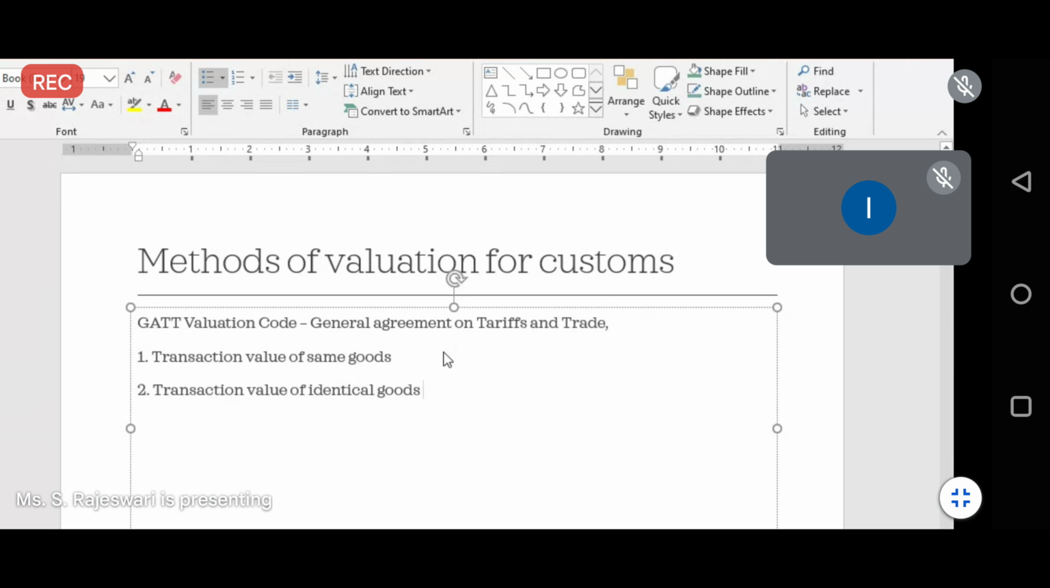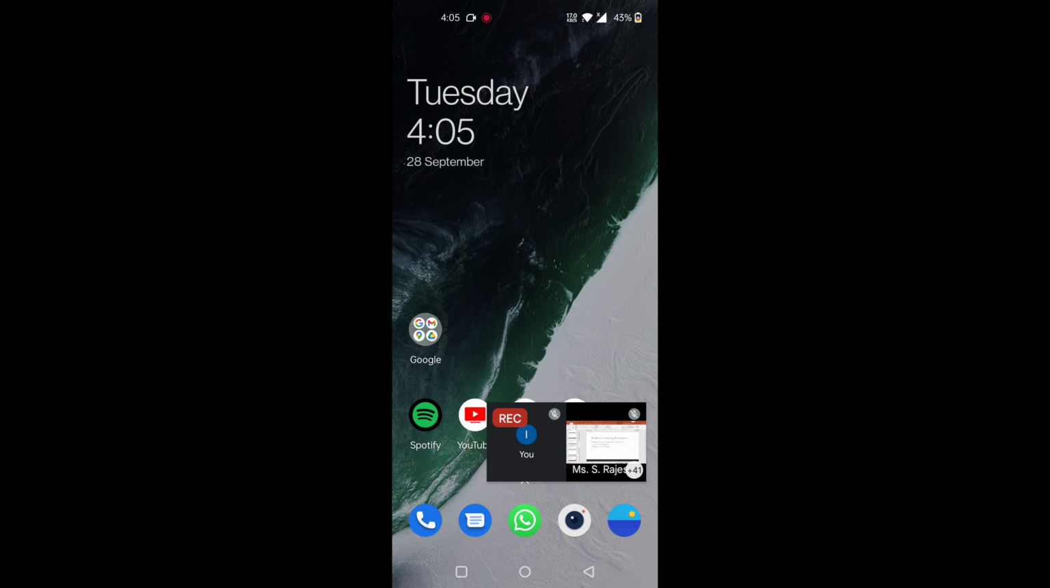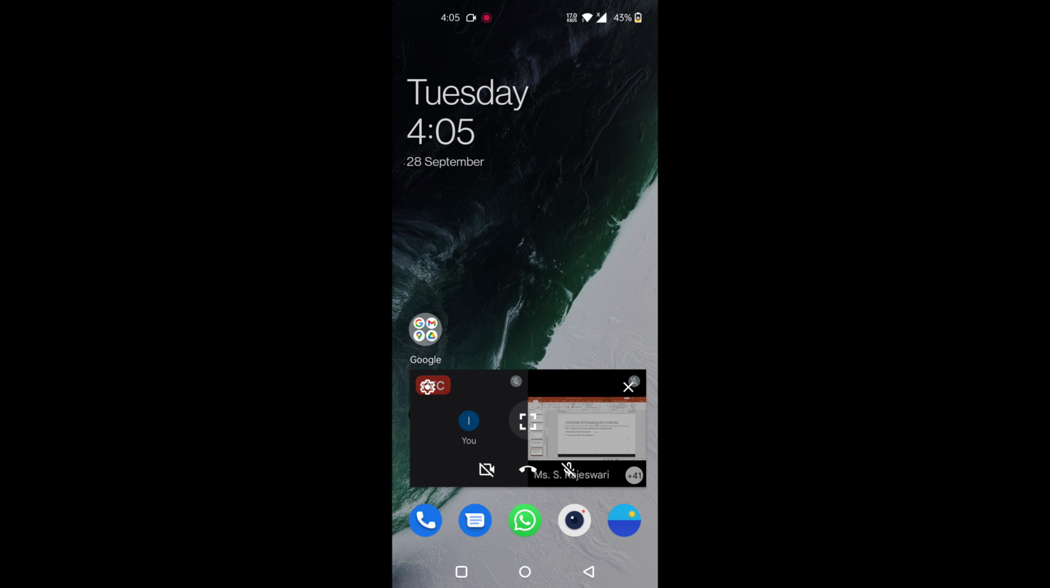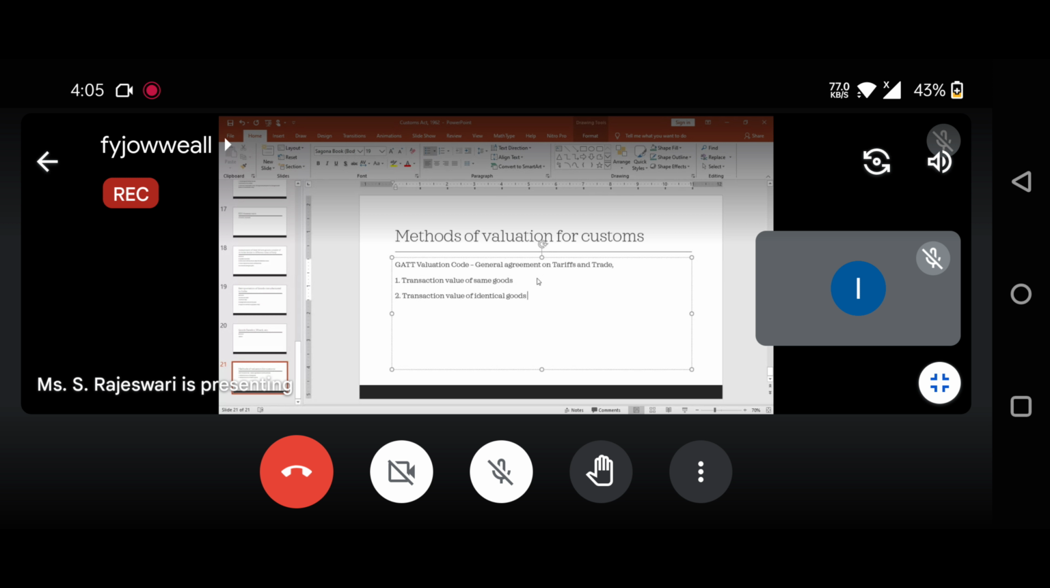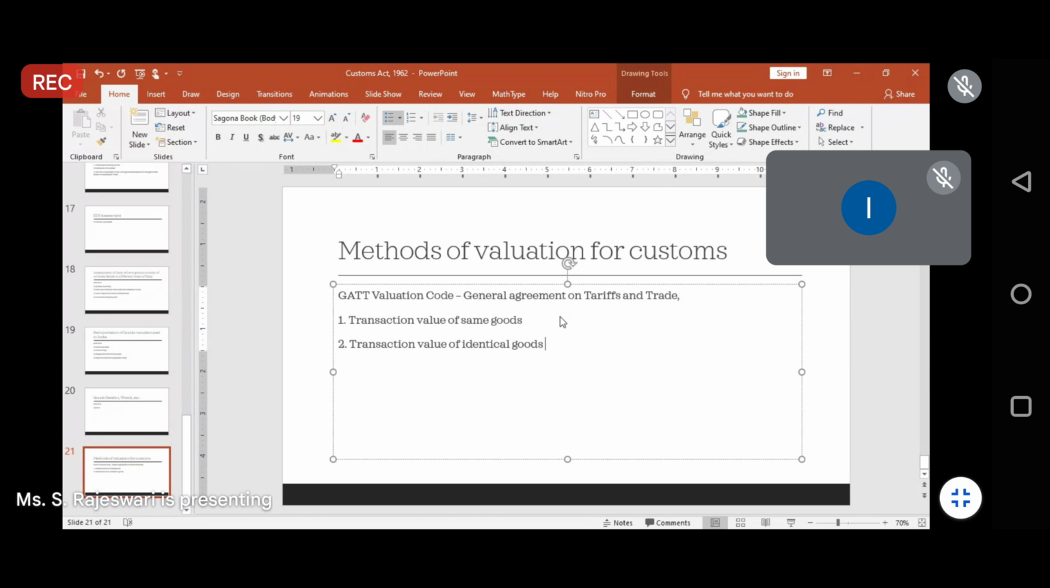identical goods. The transaction value of identical goods is covered under Rule 5 of the Customs Valuation Rules 1988. Under this, the transaction value of goods cannot be assigned for your identical goods, but identical goods have been defined under the Customs Act. Identical goods means goods having the same similarities in terms of quality, characteristics, or replication. Those goods will be considered identical goods.